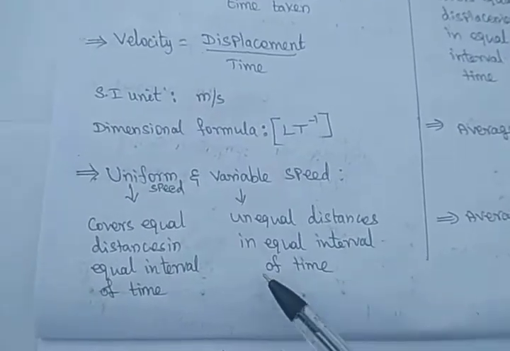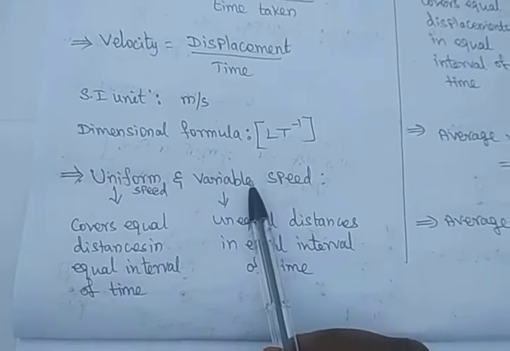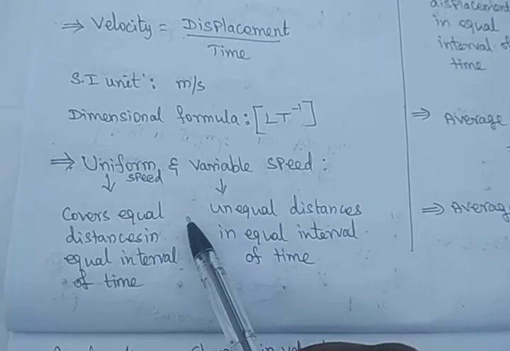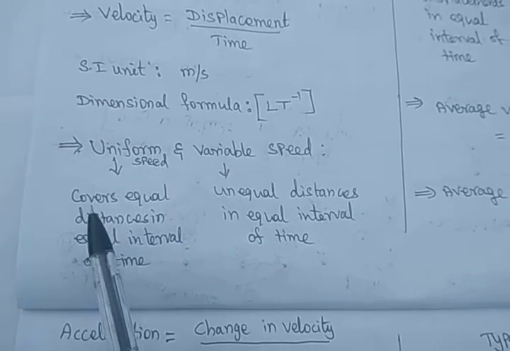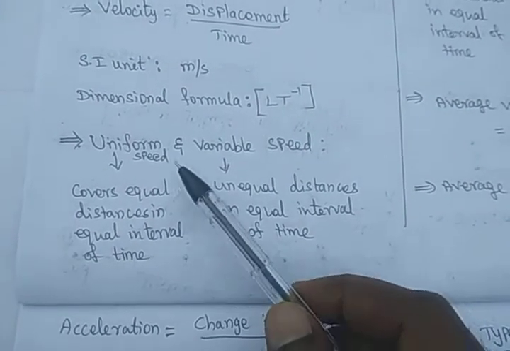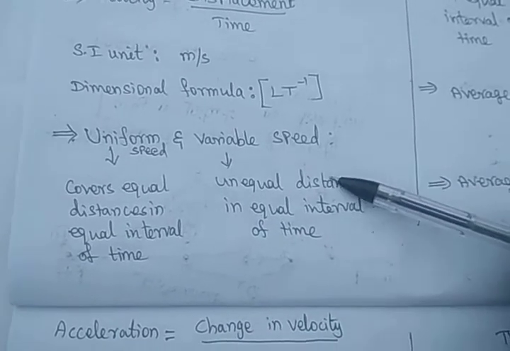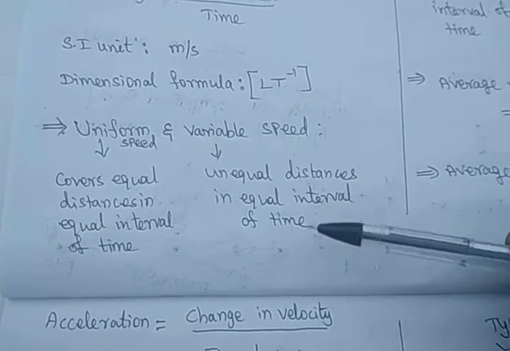There are different types of velocity and speed: uniform and variable speed, and then the average speed. What is a uniform speed? When your body covers equal distances in equal intervals of time, it is called a uniform speed. For variable speed, the body covers unequal distances in equal intervals of time.